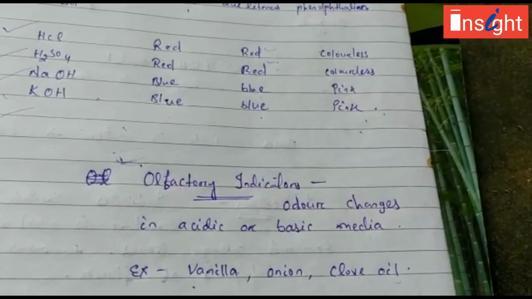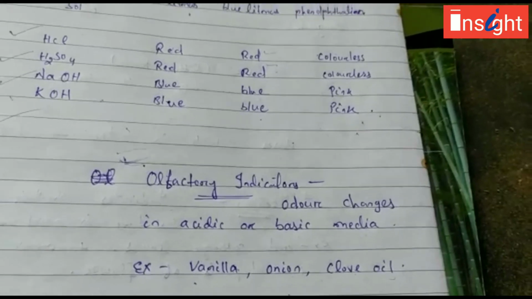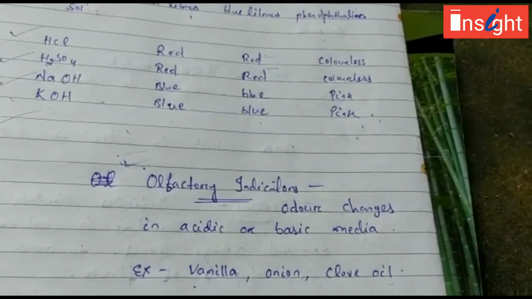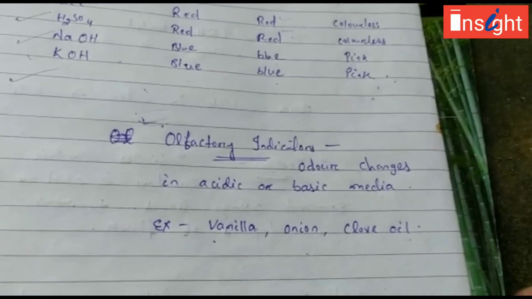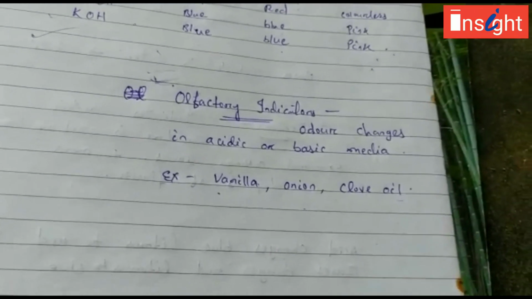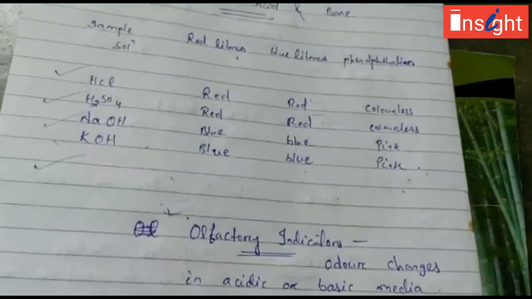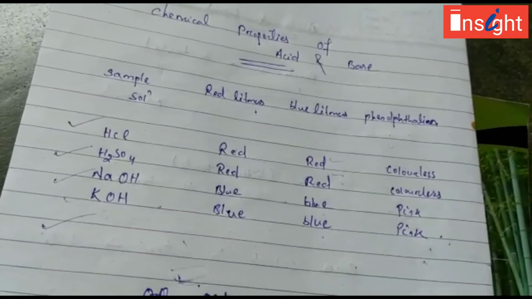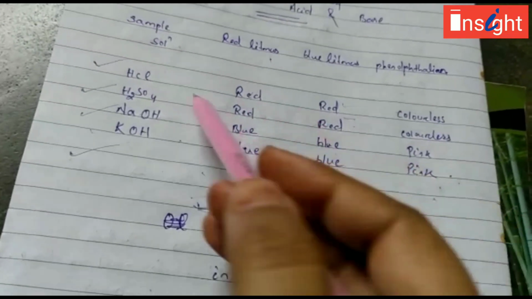So in the next class we are going to study a few more chemical properties of acids and bases, that is how they react with metals and other reactions of acid and base, like how they react with each other, how they react with the metal. So we will study in the next class. Before that, you try to understand the physical properties of the acid and base and try to find out all these things.